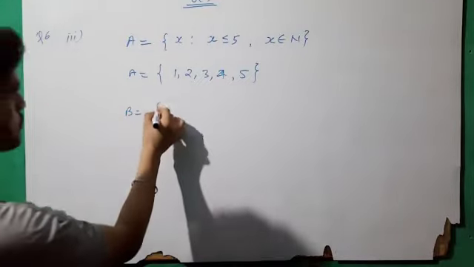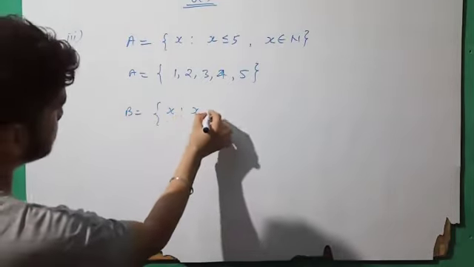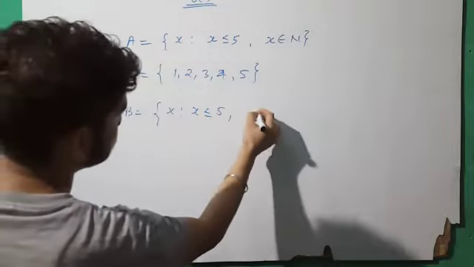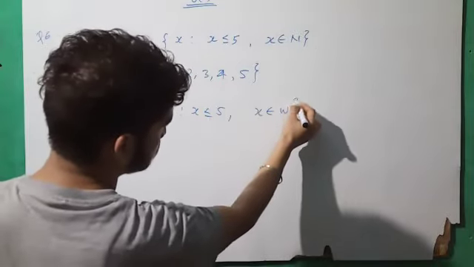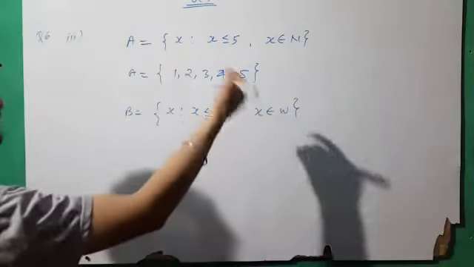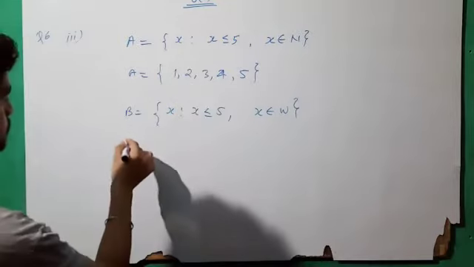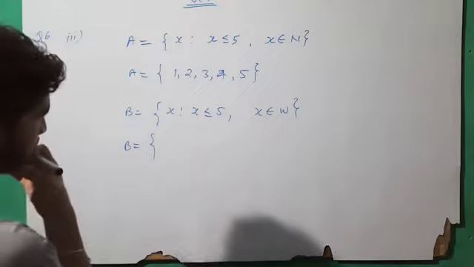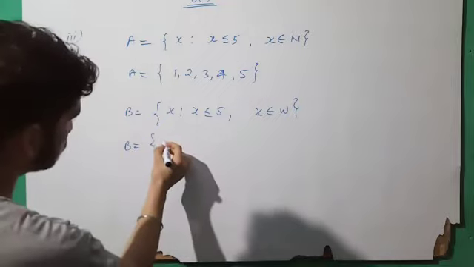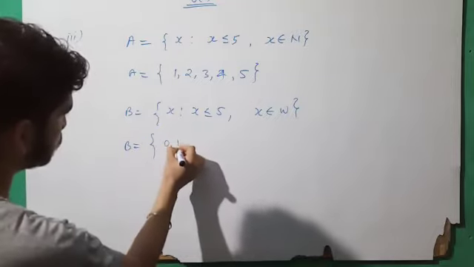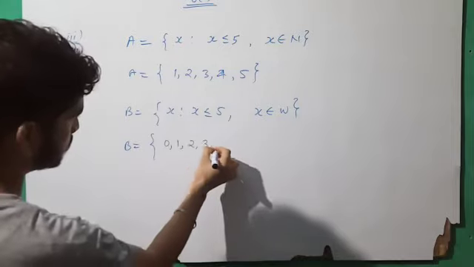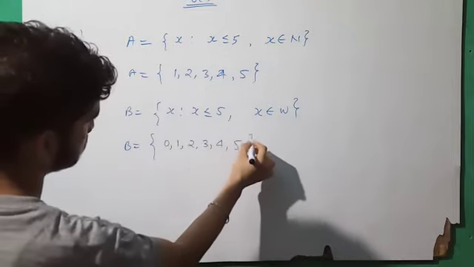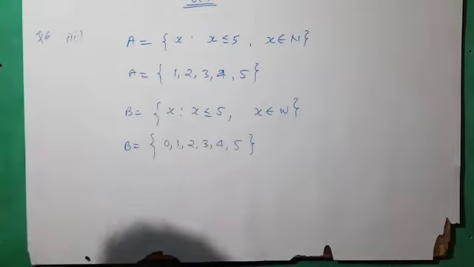This is a very simple question. I said x less than or equal to 5, but x belongs to whole numbers. Whole numbers contain more numbers than the natural numbers, because 0 is also a whole number. So we can say that in whole numbers we have 0, 1, 2, 3, 4, 5. Can we say that these two sets are equal?